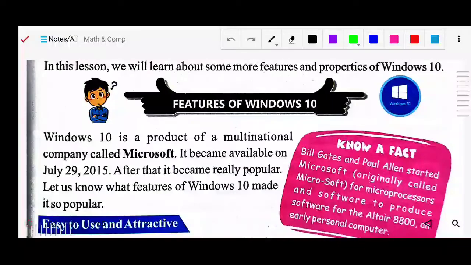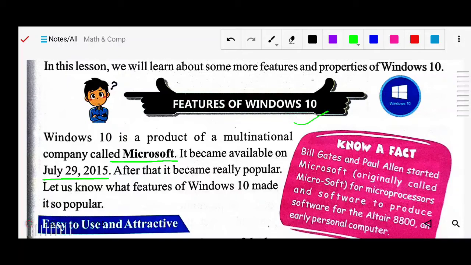Okay, so about Windows 10 we will study in this chapter. First of all, the features of Windows 10. So what are the features? Windows 10 is a product of a multinational company called Microsoft. So who made it? It is designed by Microsoft. It was released on July 29, 2015. After that it became really popular. What features of Windows 10 made it so popular? About this we will study.